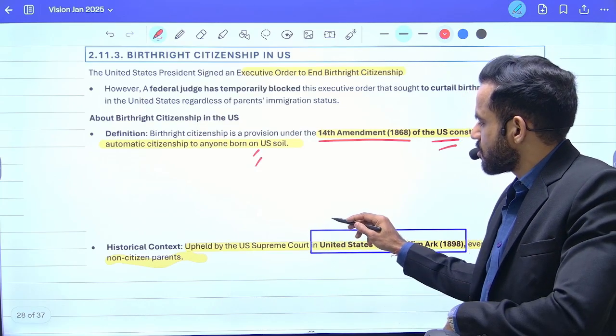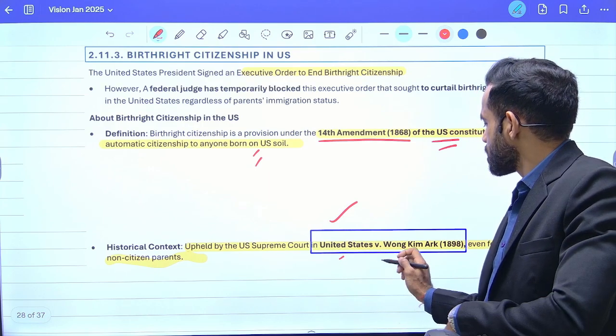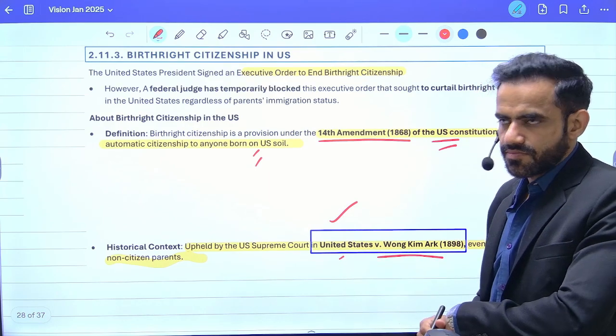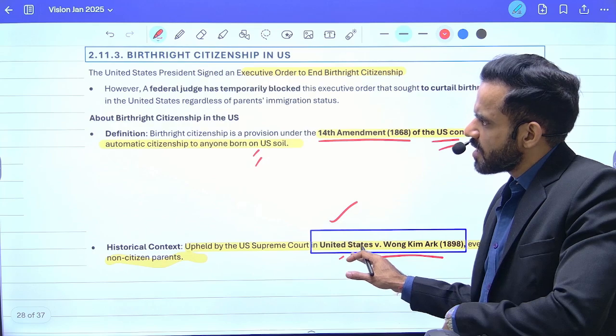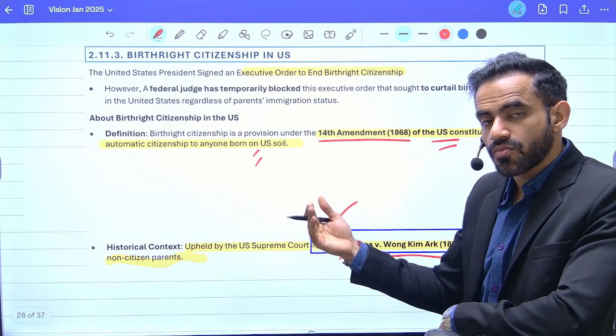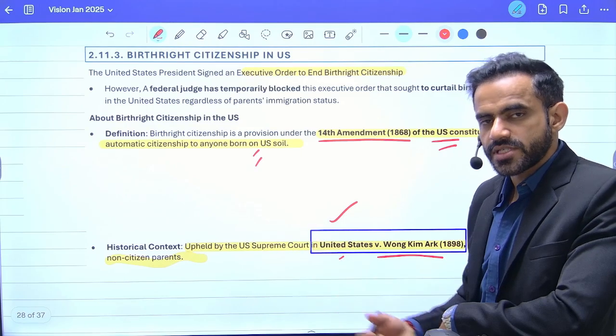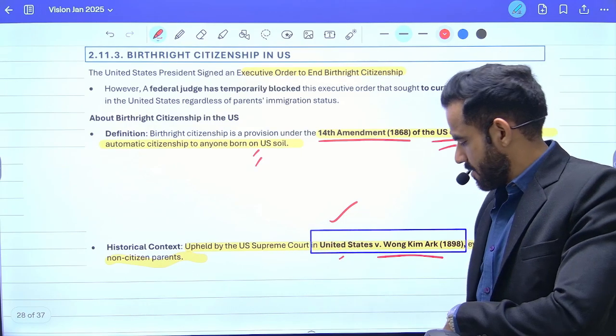Subsequently, it was also supported by the Supreme Court of US in US versus Wong Kim Ark case. You need not mug up the case itself, just understand the concept that anyone who took birth in USA, they were eligible for US citizenship, but now they won't be.